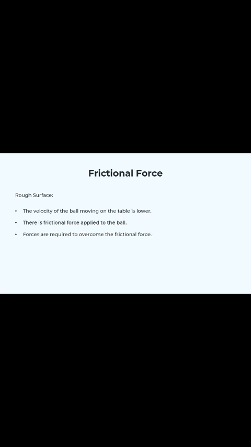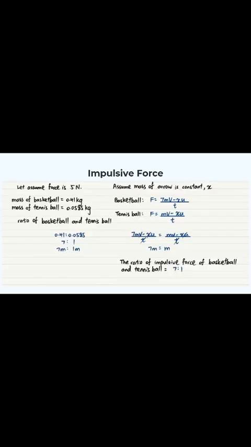On the other hand, on the rough surface of the table, the velocity of the ball is lower because there is a frictional force applied against the ball when it moves forward. So there is force needed to work against the frictional force, thus the kinetic energy is lower, the ball will move slower, and the projectile range is then shorter. Next, I will go to another theory, which is the impulsive force.